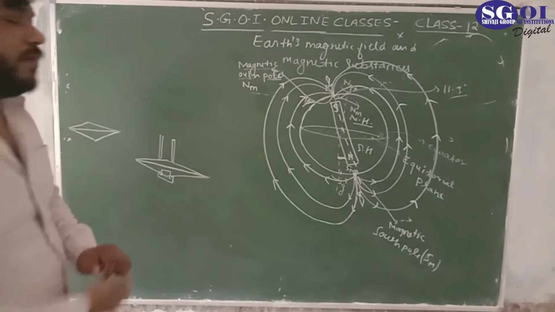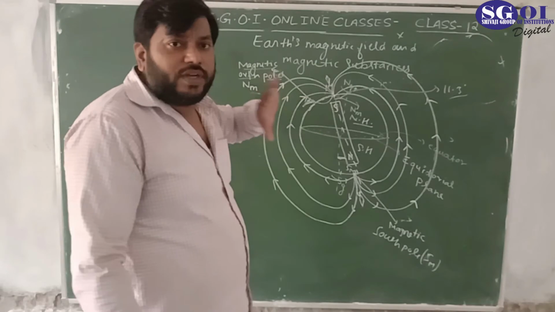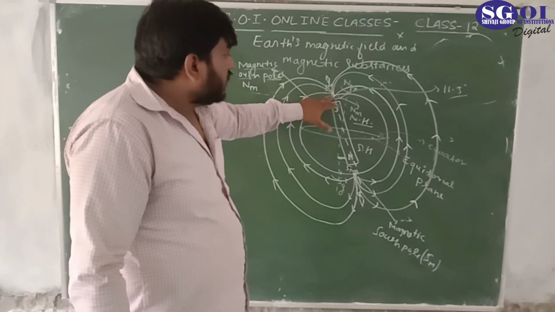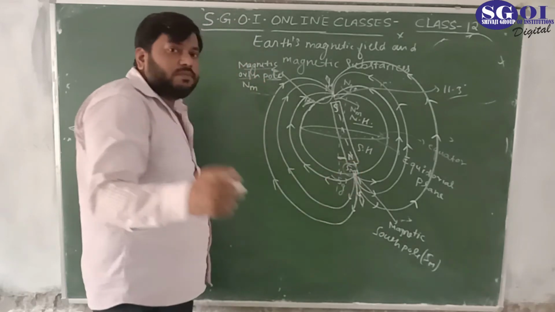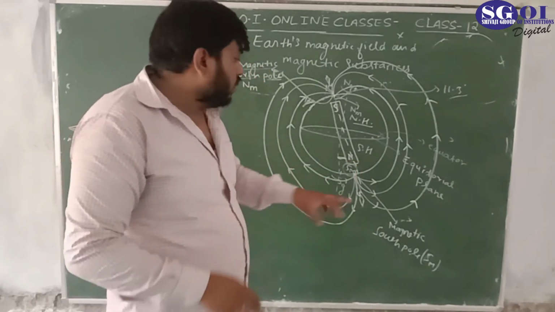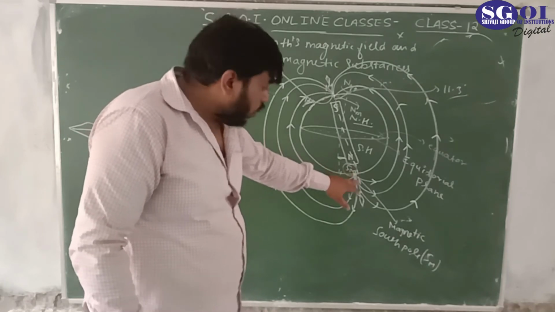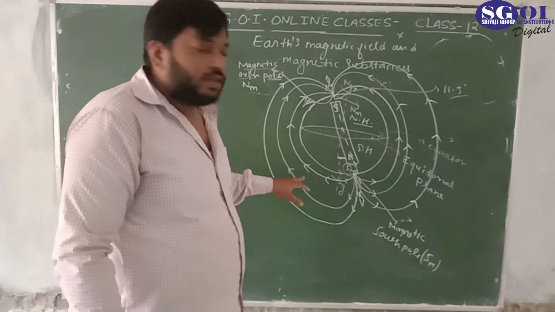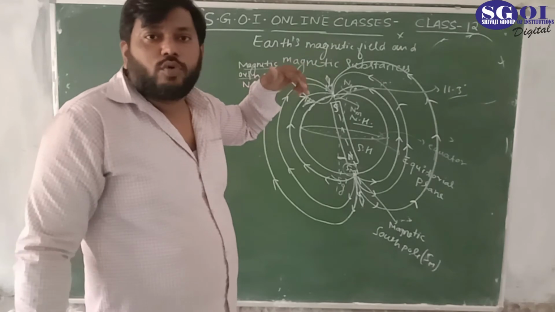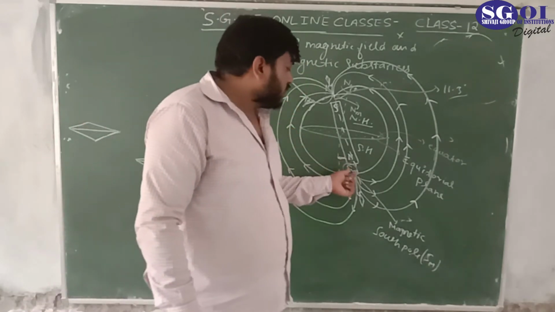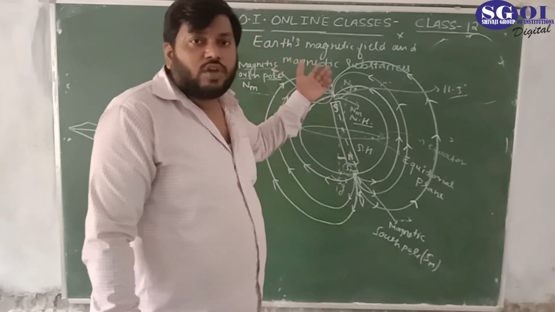But you have to remember one point here. If you are observing here that the magnetic field lines are emerging from, if we talk about it in terms of magnetic north and south pole, we can see that the magnetic field lines are coming out from the south pole and going inside the north pole, the magnetic north pole. Why? Because we have just defined these magnetic south pole and magnetic north pole.